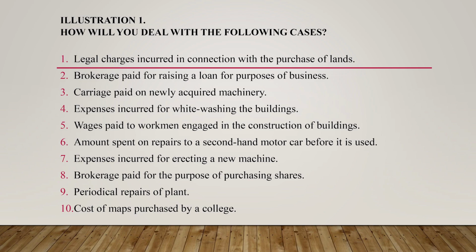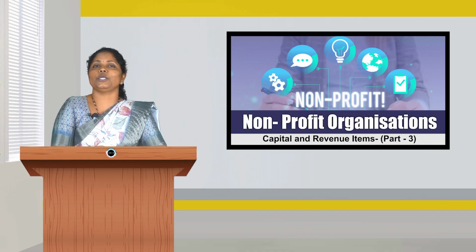Next is periodical repairs of plant. This is purely maintenance of plant but not relating to the acquisition or construction or expenses relating to the purchase of any fixed asset. It is just day-to-day maintenance of a plant, so that any repair charges for the maintenance of plant will be considered as revenue expenditure. So it must be debited to the repairs account but not to the plant account.